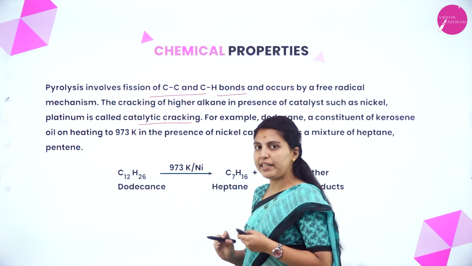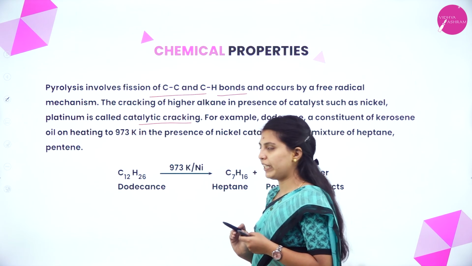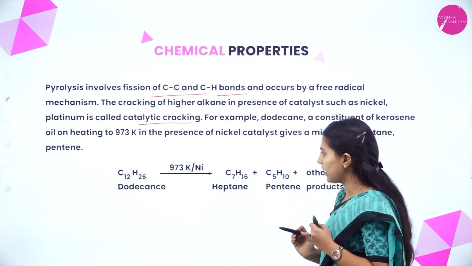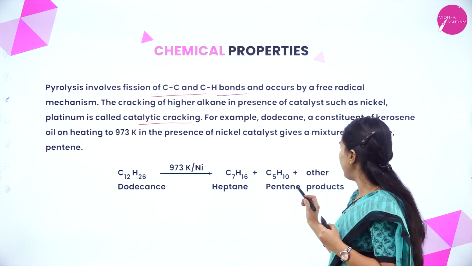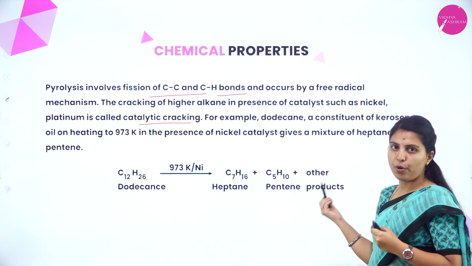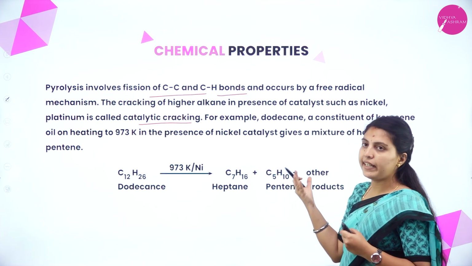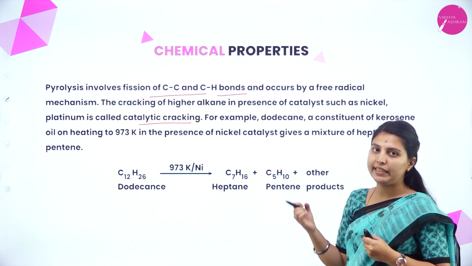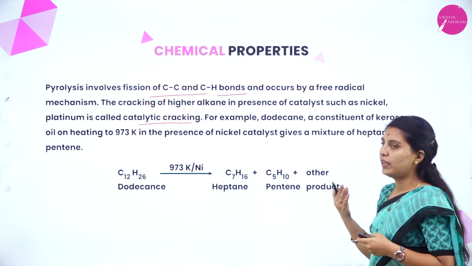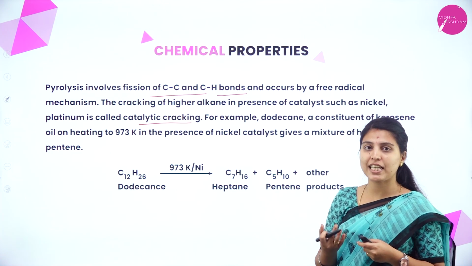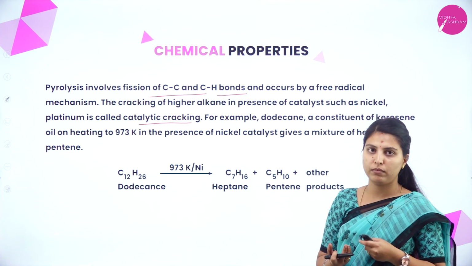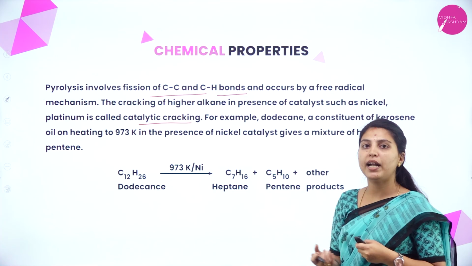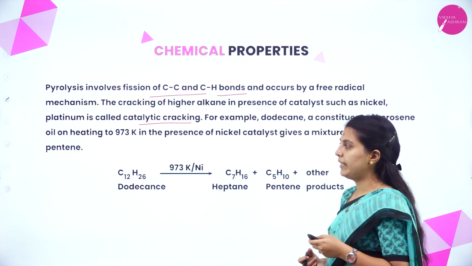Dodecane means 12 carbons. In the presence of nickel catalyst at 973 Kelvin, it will form heptane, pentane and other products. It is catalytic cracking. In the presence of catalyst, the cracking of alkanes takes place. Usually pyrolysis involves carbon-carbon bond cleavage and carbon-hydrogen bond fission.